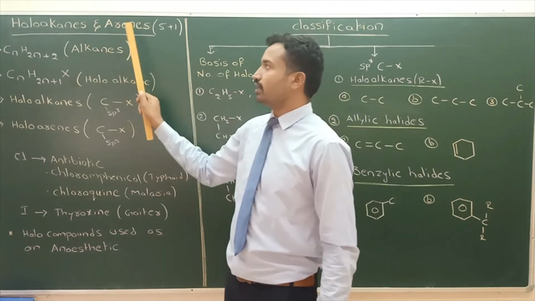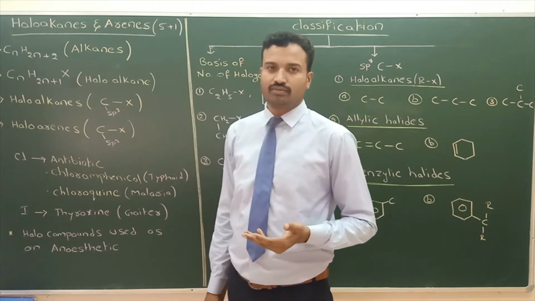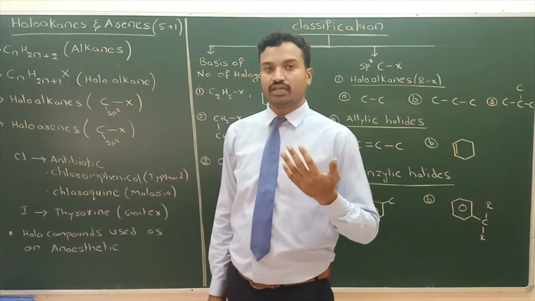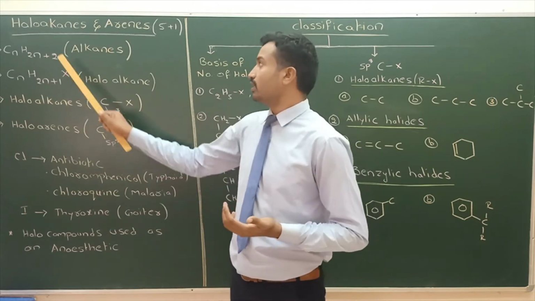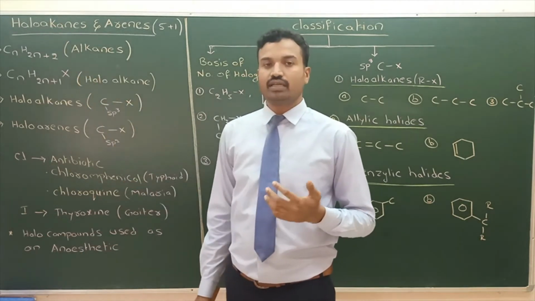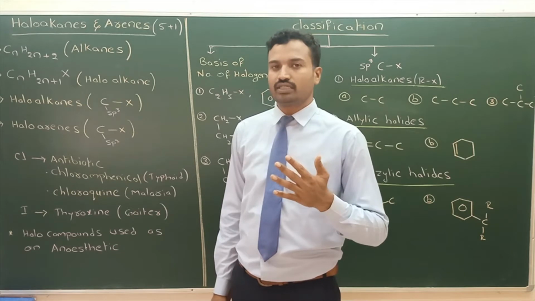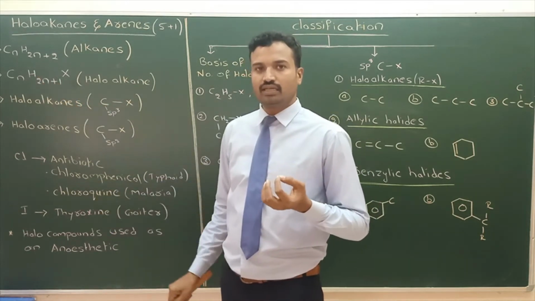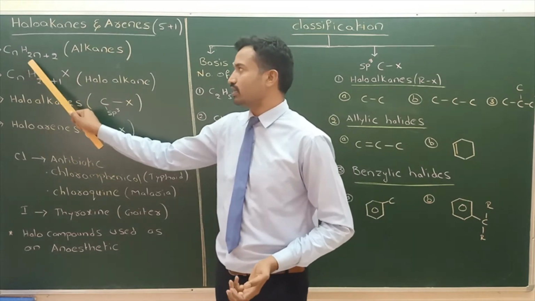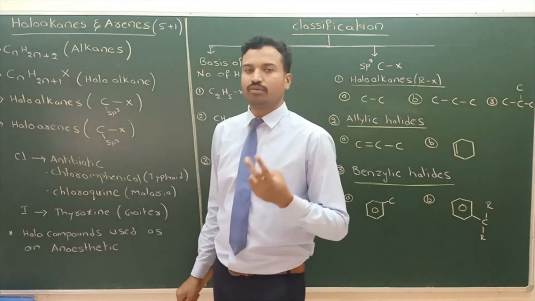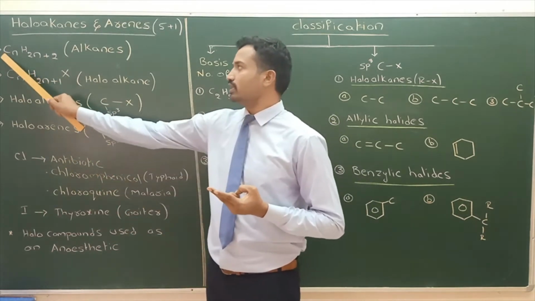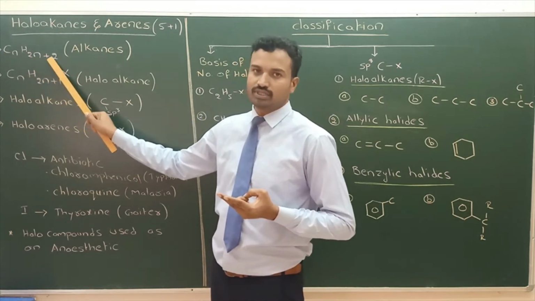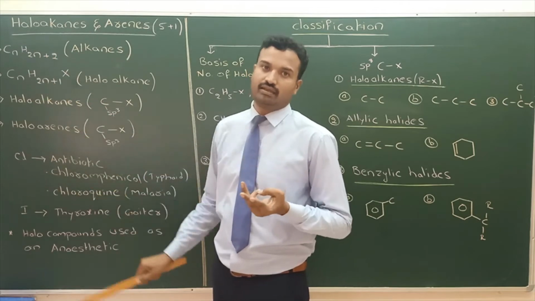Now, haloalkanes. We know alkanes are carbon-carbon single bond compounds, saturated hydrocarbons. Haloalkanes means in an alkane, one of the hydrogens is replaced by halogen. The alkane formula is CnH2n+2. If the number of carbons is 2, n is 2, 2 into 2 is 4, plus 2, 6: C2H6, ethane.